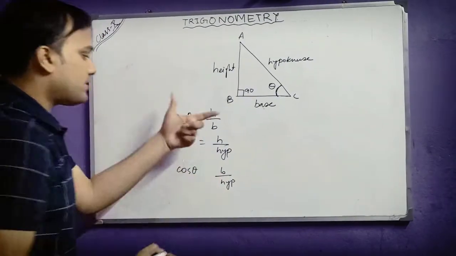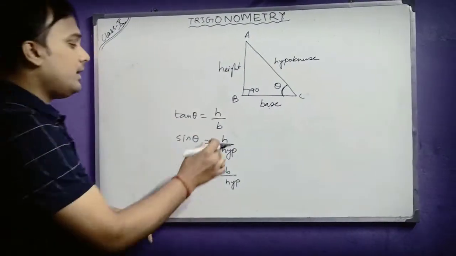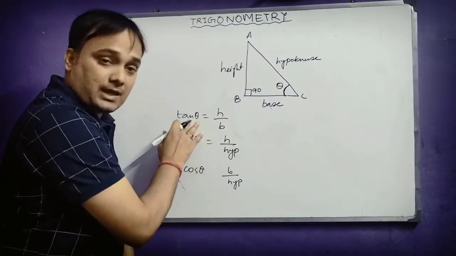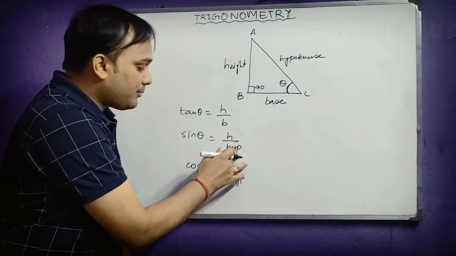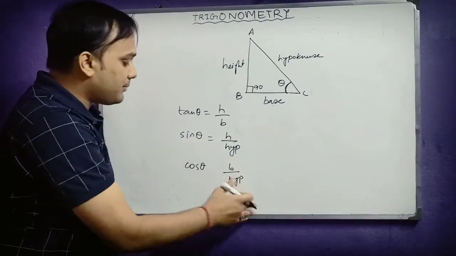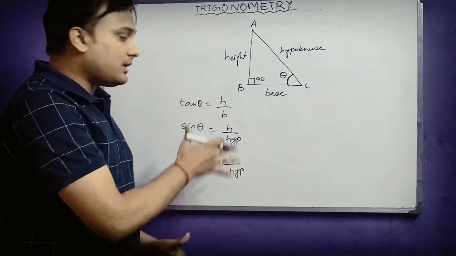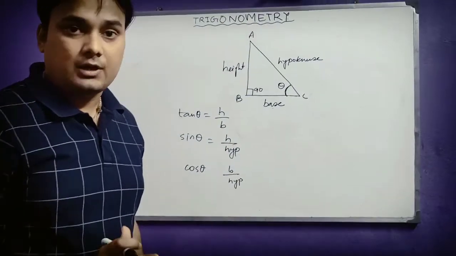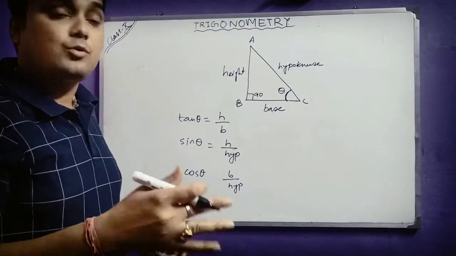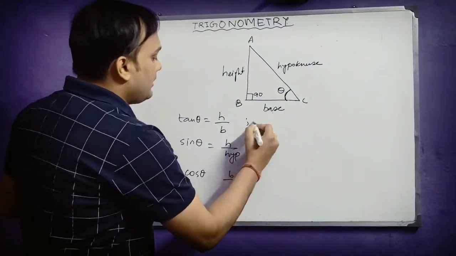So these three ratios: the ratio between height and base is tan theta, the ratio between height and hypotenuse is sin theta, and base and hypotenuse is cos theta. These are the three different ratios of trigonometry. But we don't end here. There are three more. The other three start with cot theta.